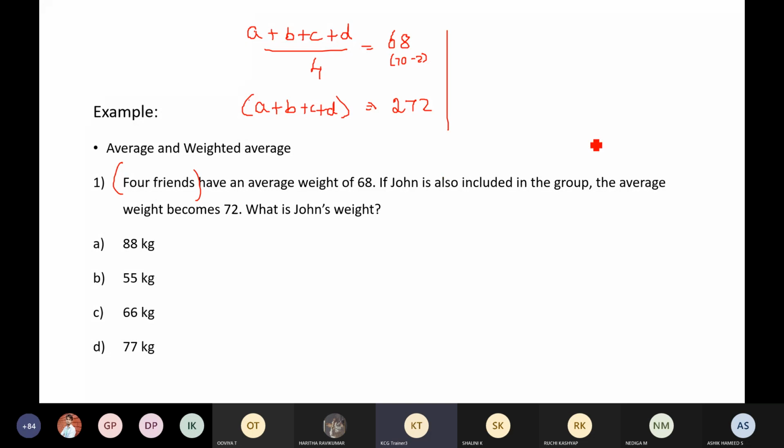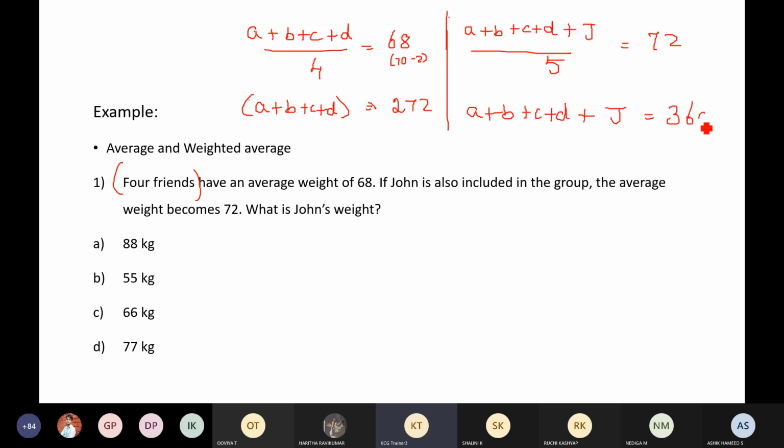So the sum of the weights of these 4 friends would be 272 kg. If John is also included in the group, A plus B plus C plus D plus John divided by 5 would be 72, which means A plus B plus C plus D plus John would give me 72 into 5. What is 72 into 5? 360.